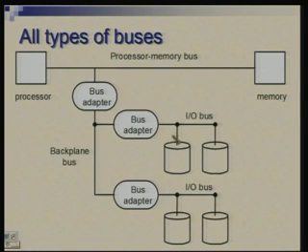Suppose the data is flowing at the rate of 5 megabytes per second here, and for the printer it is flowing at 1 megabyte per second here, and suppose the capacity of this backplane bus is 20 megabytes per second. So, here we have two different streams of data in parallel, but here they get interleaved.